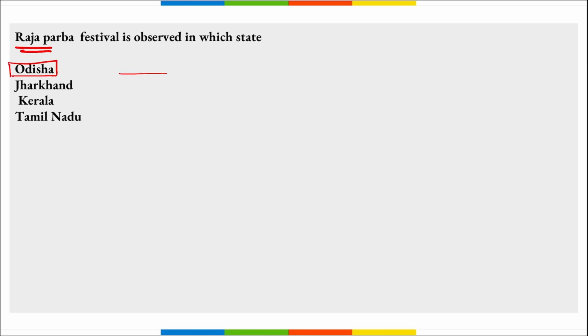And this festival is observed to celebrate womanhood and earth, right? Basically, to celebrate womanhood, this festival is observed. Correct? This Raja Parva festival of Odisha is also known as the Swing Festival.